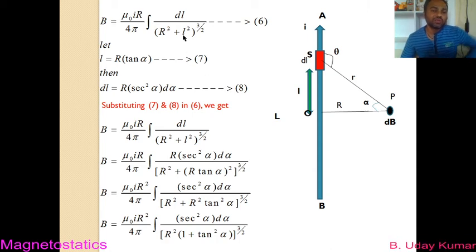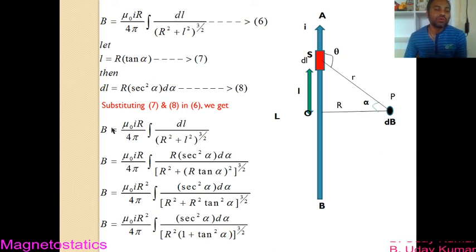So now substitute 7 and 8 in equation number 6. This is 7. Remember, to simplify it, there is L and dl here. So to simplify it, we are taking L as R tan alpha here. And once you have taken L as R tan alpha, from this you also get dl. So now in equation number 6 we have L and dl, and from equations number 7 and 8 we have L and dl again. Substitute these two terms in equation number 6.